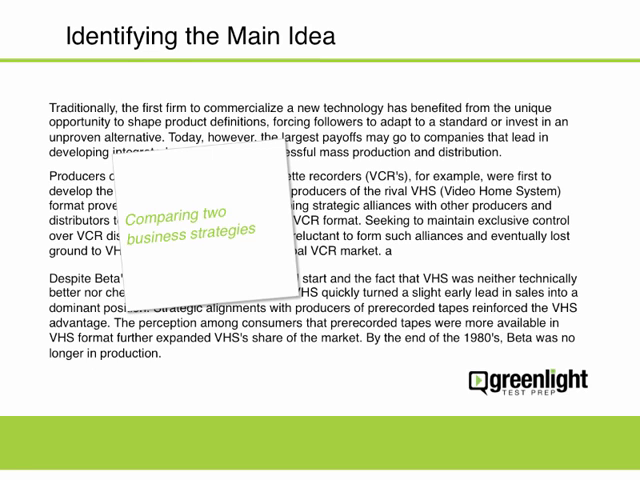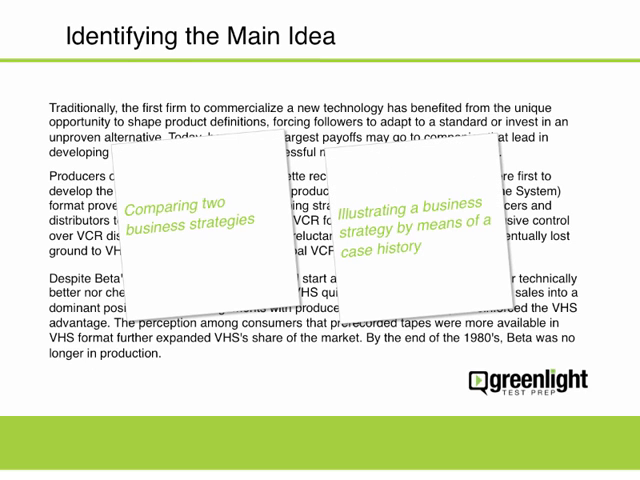In the official guide, the main idea is summarized as illustrating a business strategy by means of a case history. Although these two summaries are not identical, they're close enough to be able to eliminate other answer choices and determine the correct answer. As an aside, please note the generic language used in the official summary and how there's no mention of VCRs, beta, VHS, or other details.